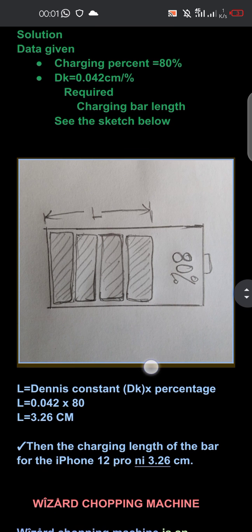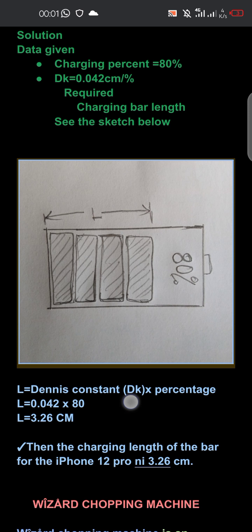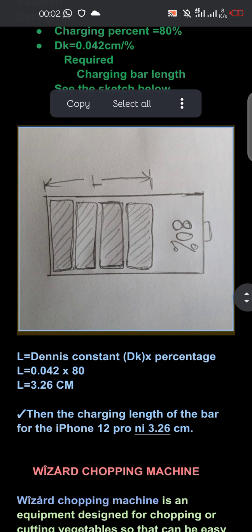Now by using that formula, we have been given the percentage. Then we know the Dennis constant is equal to 0.042. Then if we multiply these, we get 3.36 centimeter. This will be the value of the length of this charging bar, and this can be measured by using a ruler. So when you measure the charging bar length of a phone which has been charged to 80%, it will give you the length of 3.36 centimeter.